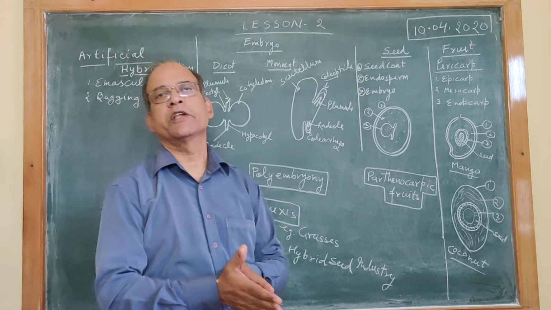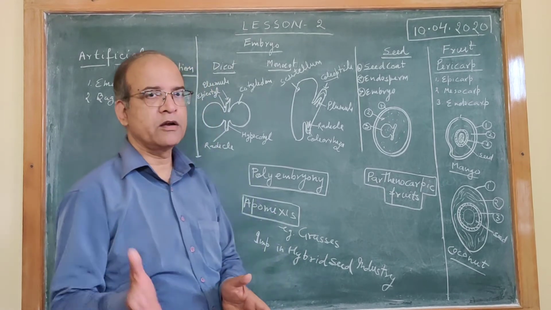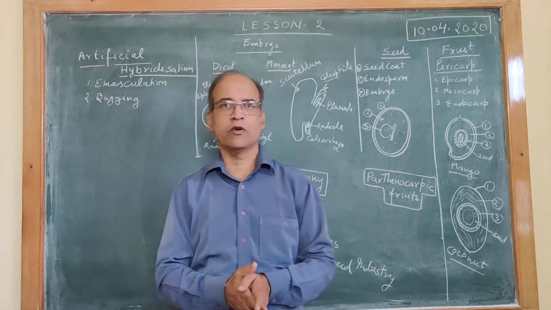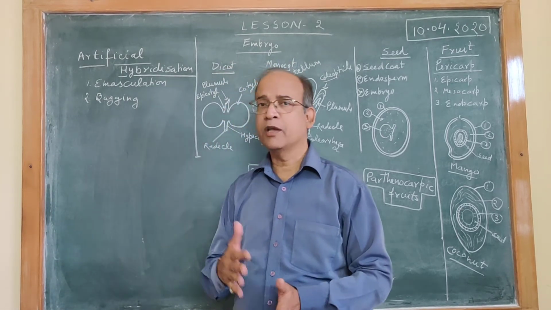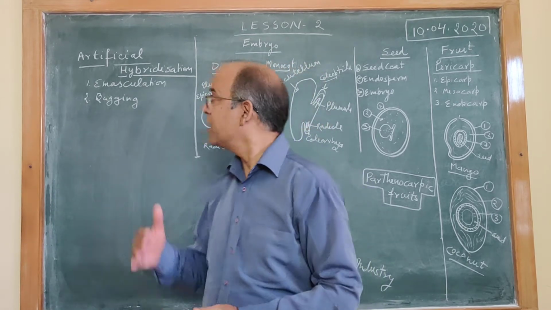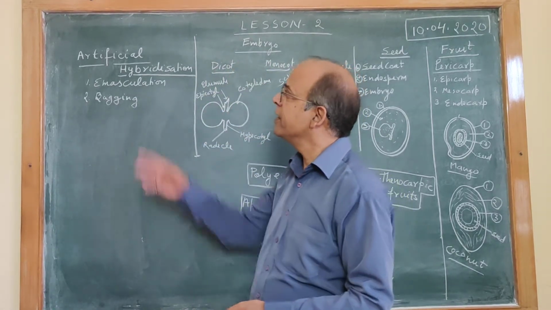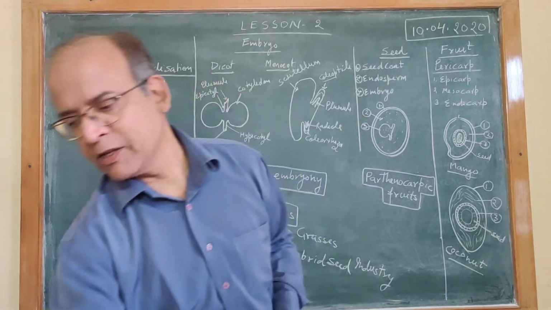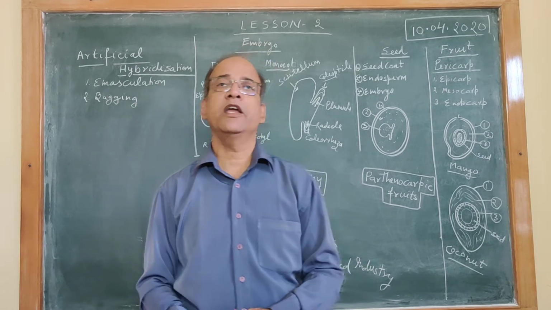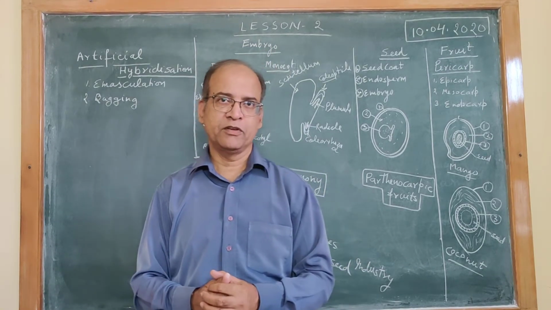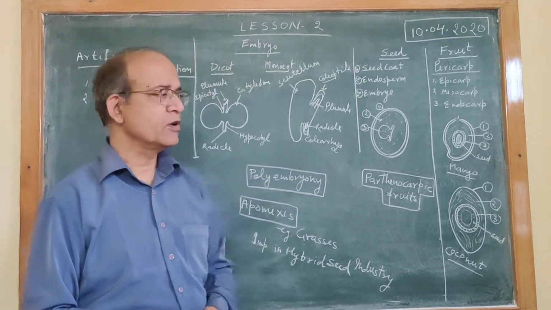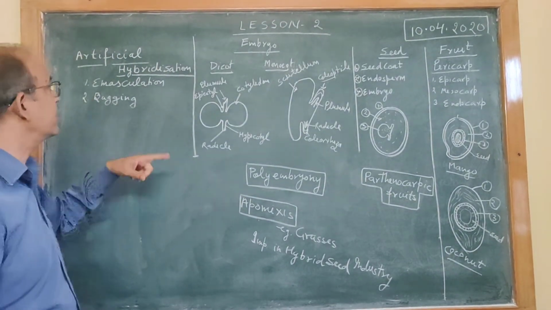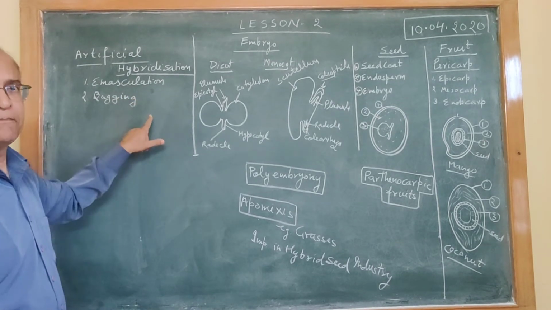As you know that pollination can be self or cross, and cross pollination is sometimes used for the improvement of a particular crop. So sometimes for the improvement of crop an artificial process is adopted, and that is artificial hybridization. Artificial hybridization means cross pollination done in two good varieties of the same species. For that purpose, in this particular mechanism, two steps are there: emasculation and bagging.